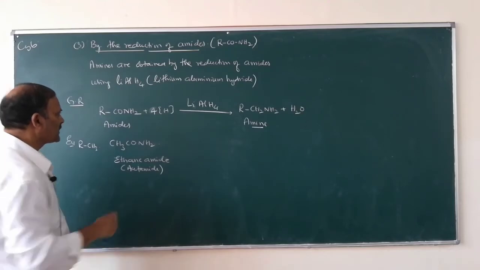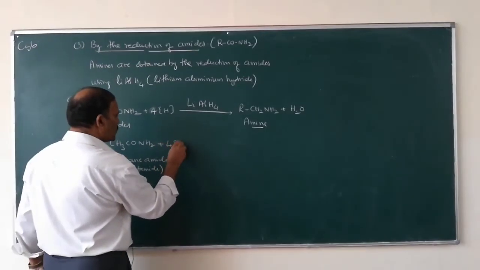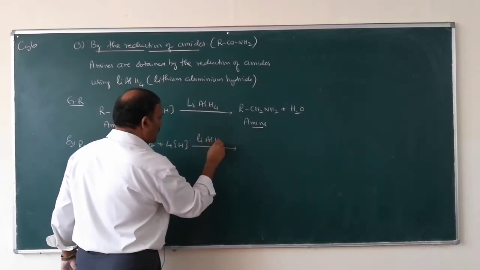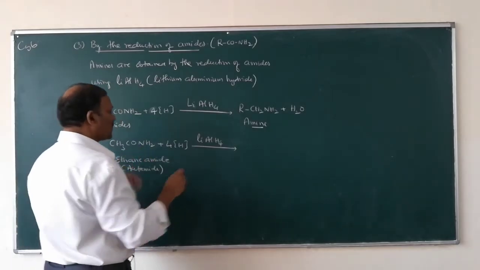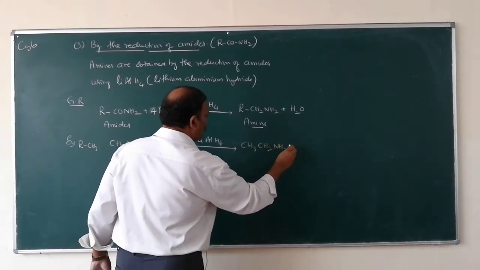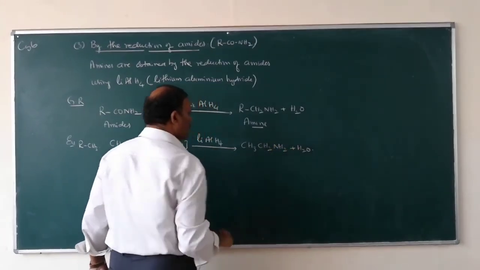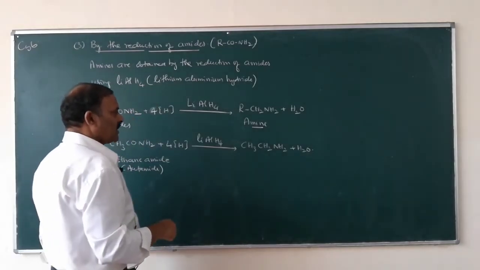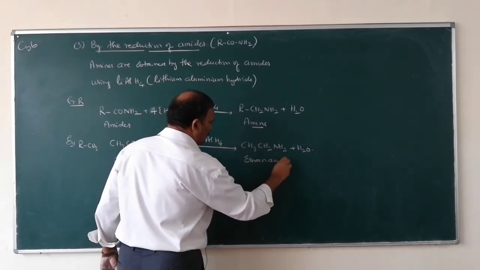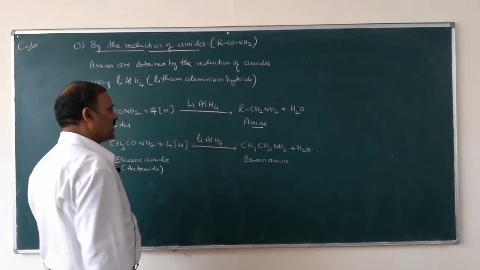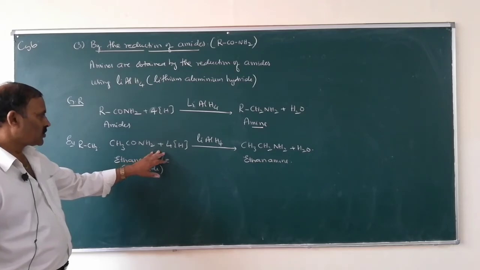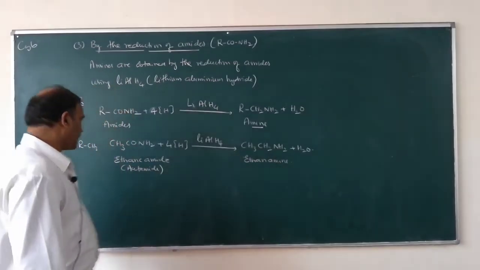It is reduced using lithium aluminum hydride. So what happens? You will get CH3CH2NH2 plus H2O. What is the name of this amine? This is ethanamine. When ethanamide is reduced, you will get ethanamine.